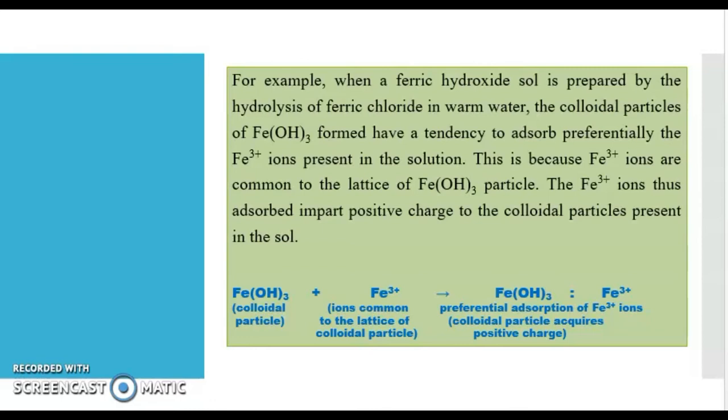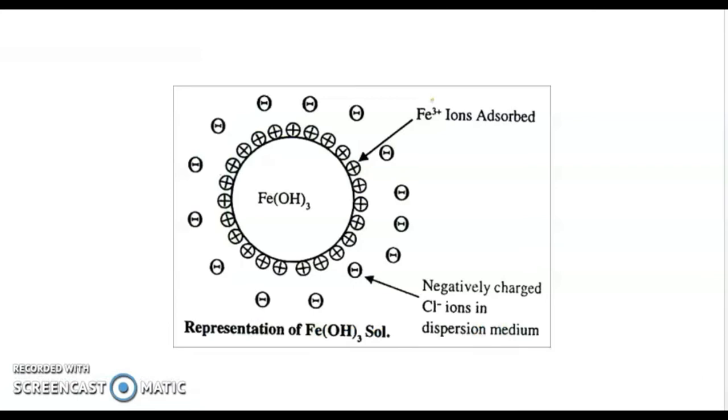Hence, the colloidal particle acquires a positive charge, or it can be called a positively charged colloid. This is the representation of the colloidal particle.